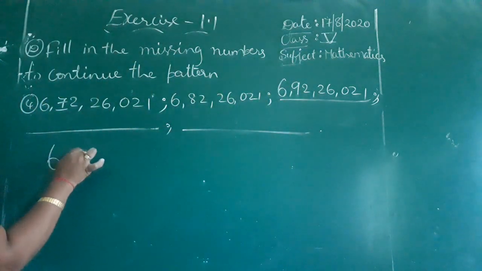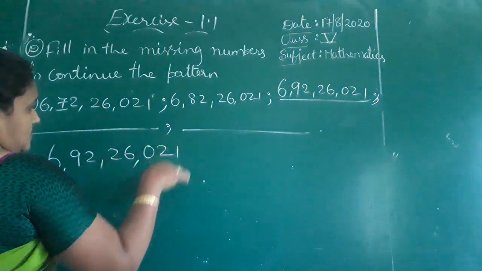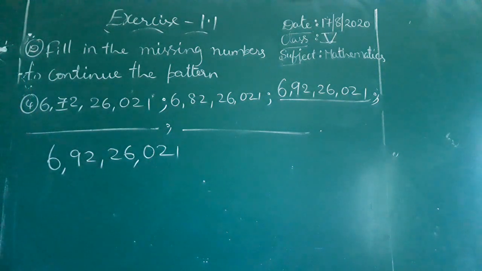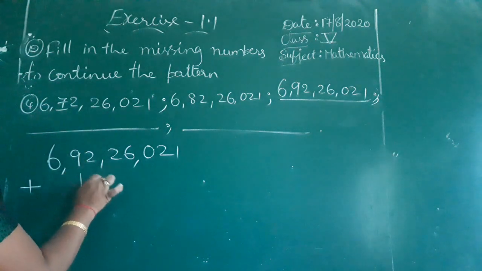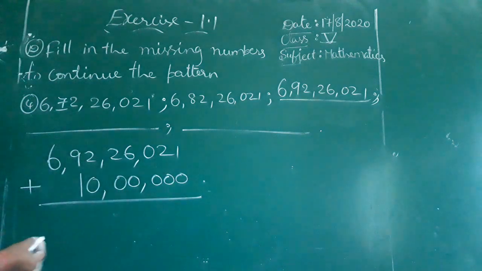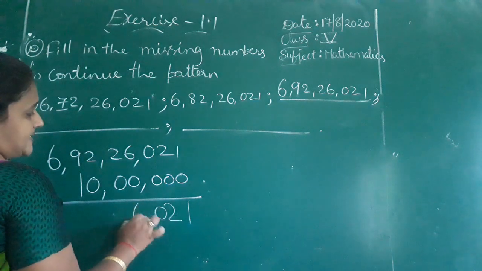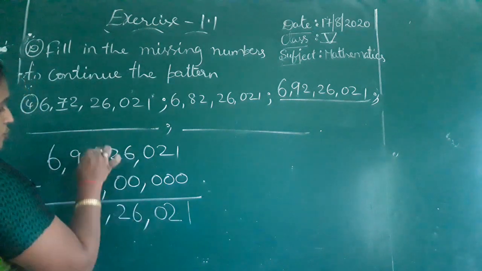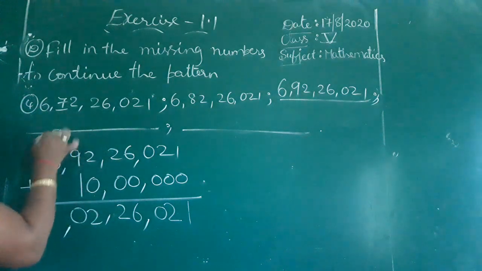So 6 crore 92 lakh 26,021. The change takes place at 10 lakh. So add 10 lakh. Right, 1 plus 0, 1, 0 plus 2, 2, 0, 6, 2 plus 0, 2, 2 plus 0, 2, 9 plus 1, 10. So before number becomes 7.